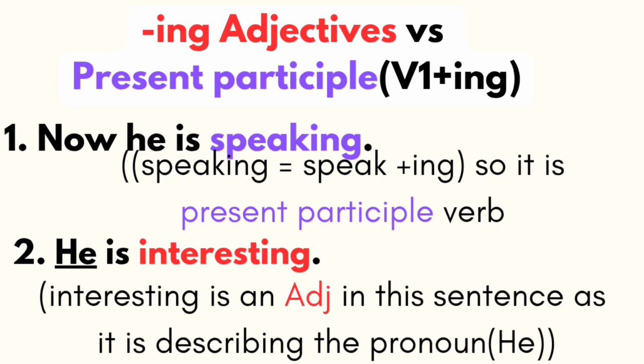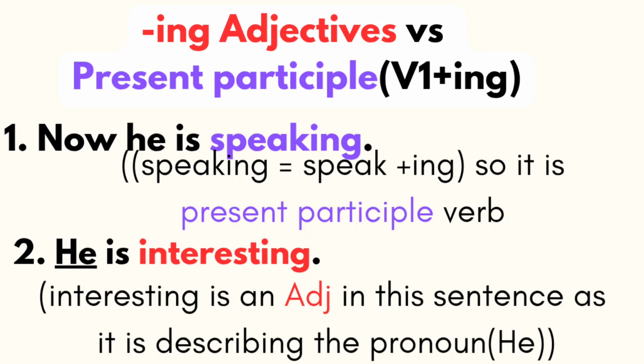Similarly, present participle means you take any base form of the verb, you add ing at the end. Those are called present participle. So of course they have different functions. Okay. Today, in this video, I'm going to focus on the difference. Look at first example. Now he is speaking. In this sentence, speaking is not an adjective, it is a verb. It is used in present continuous tense. Speaking equals speak plus ing, right? So it is a present participle verb.